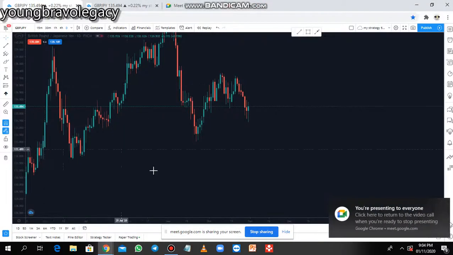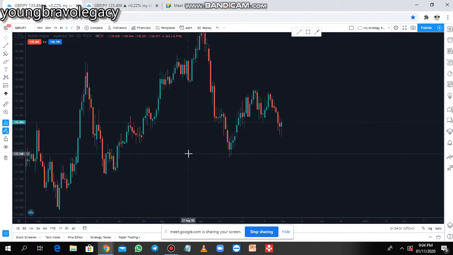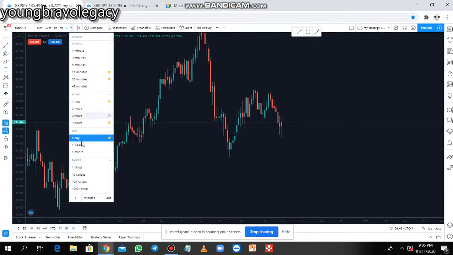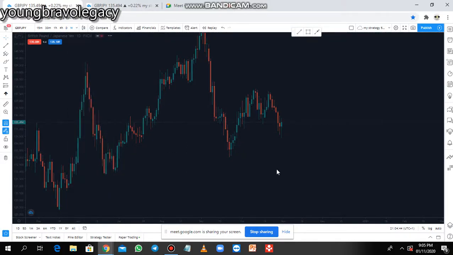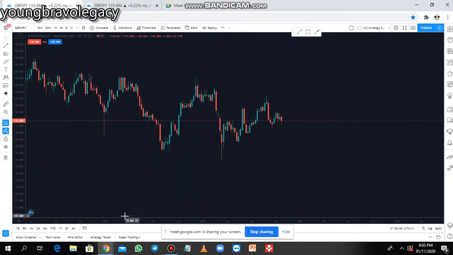So this is GBJPY. Now we are looking at the weekly overview. We are looking at what is going to happen on GBJPY for this coming week. We are going to start from the weekly time frame in this instance, because we are looking at this like a swing trader. So this is the weekly overview.